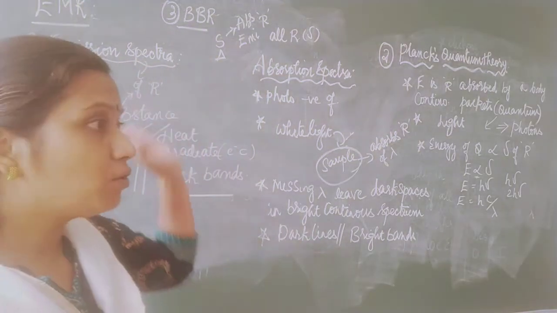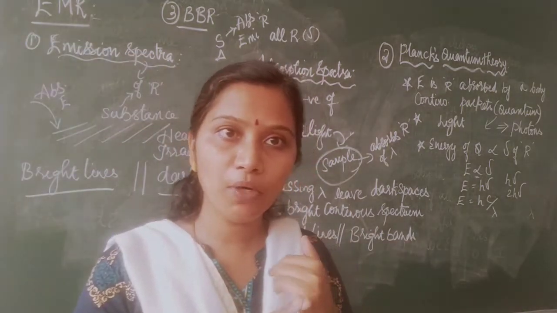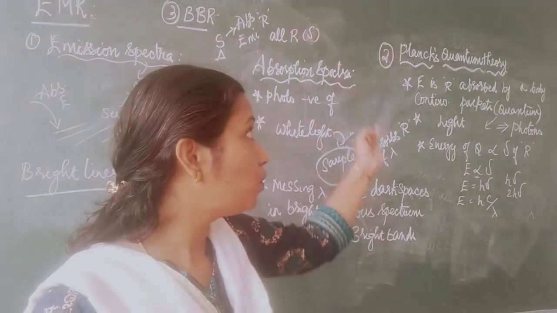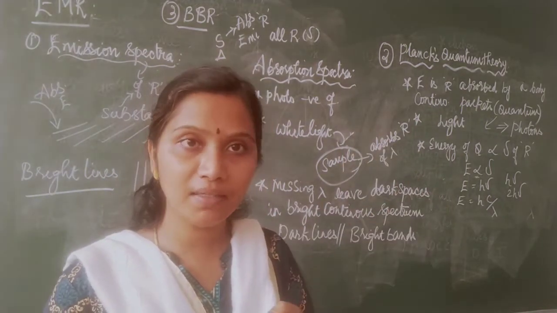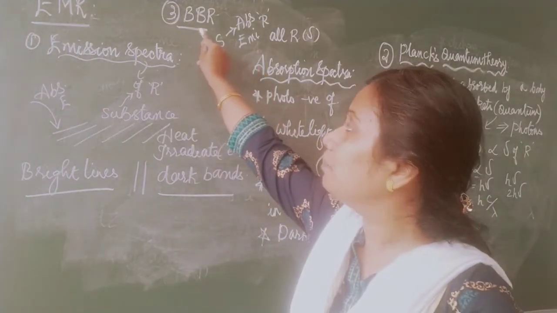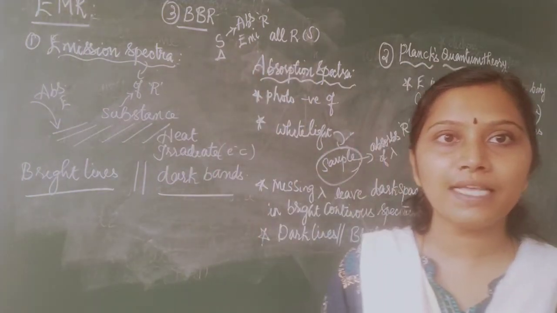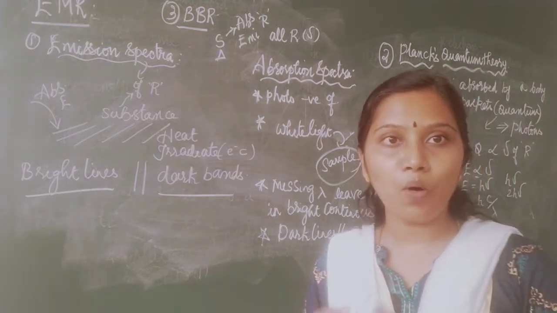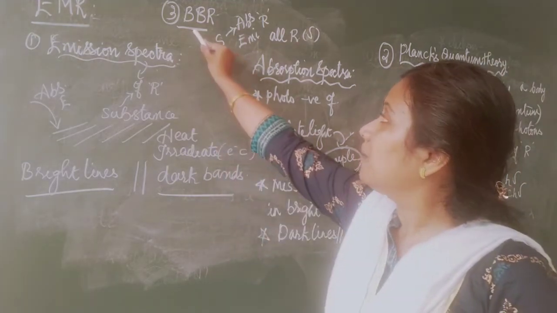So under electromagnetic radiations, I taught you about emission spectra. Then we have seen Planck's quantum theory. Then what is the third aspect? Third aspect is black body radiation. What is black body radiation?